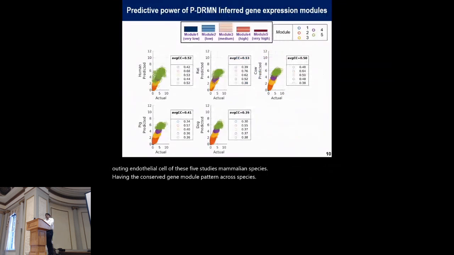Further, we identified the predictive power of the P-DRMN inferred gene expression module by calculating the correlation between the actual expression state and the P-DRMN predicted expression state. And we found that an average correlation of 0.39 to 0.53 was achieved. Interestingly, in certain modules, like module 2 of the rat, the correlation score reaches 0.76, which indicates that P-DRMN can predict the actual expression state of the gene modules very well in certain species.